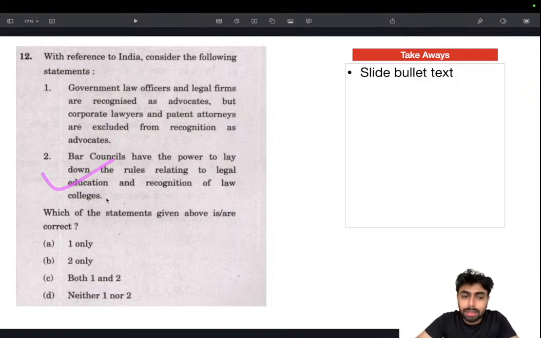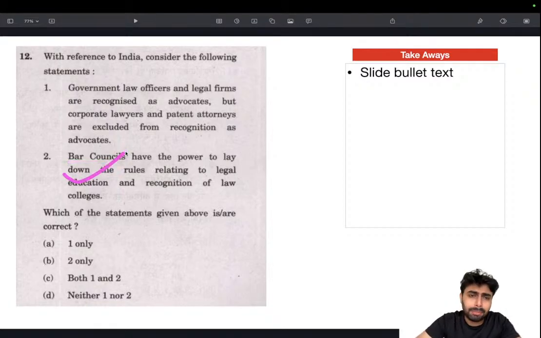There is very little logic you can use. But this question is often asked in every test series. If you take a polity test series, bar councils will be mentioned, and they are the ones dealing with legal education matters, rules of legal education matters. So Bar Council is a very powerful body, and they have the power to do this.